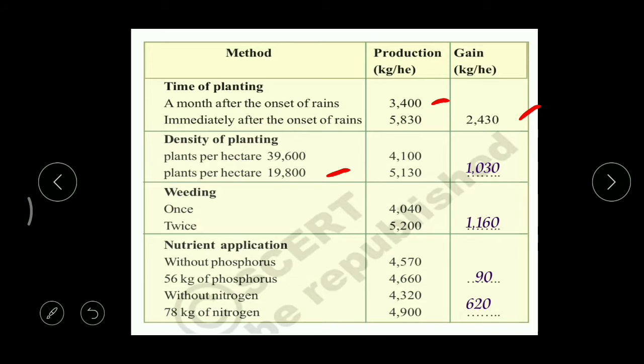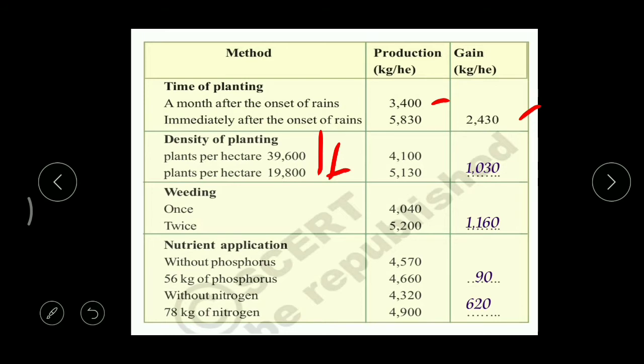If you carefully observe these two, in the first case we find 39,600, around 40,000, but in the second case we find half, that is 20,000. Here the number of plants is half, but even then the production is more. So because of too many plants, we cannot get a good production of food.